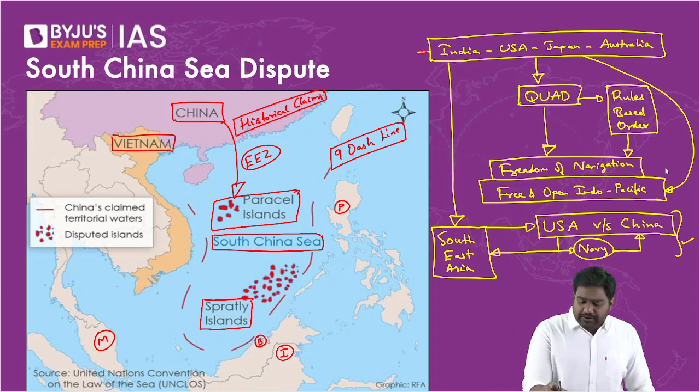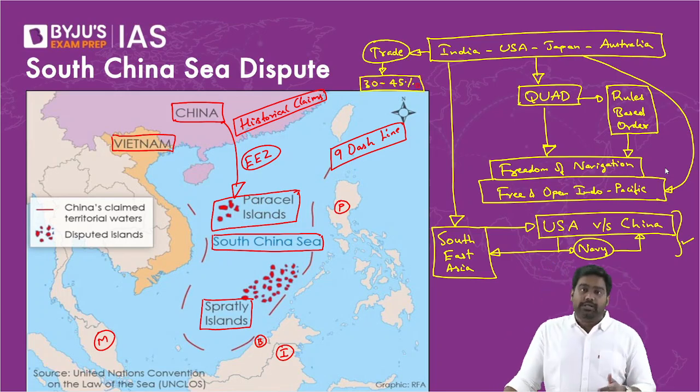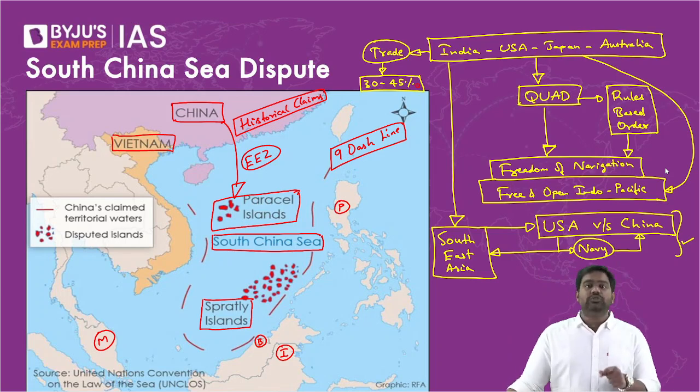Because a large part of India's trade also passes through the South China Sea. Estimates say that around 30 to 45% of India's global trade is passing through the South China Sea. Most of our exports and imports are passing through this water body. It's crucial for the Indian economy as well. So that is why India is also one of the stakeholders in the South China Sea issue.